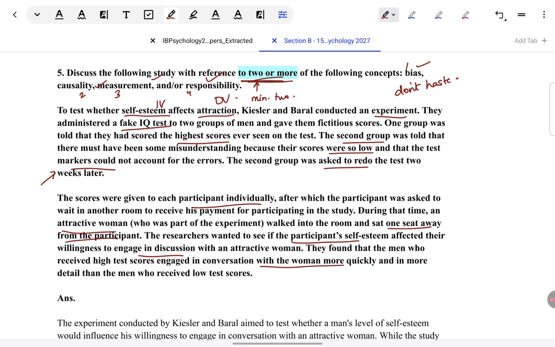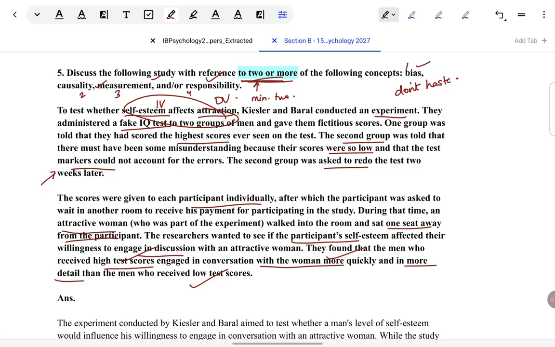And that is exactly what the results showed. So, what they were expecting, how self esteem will affect attraction, that is what has happened. Men who were experiencing high self esteem because of their high test scores started talking to the woman quickly, whereas those who had received low test scores took time to talk to her. And in fact, men who got high scores spoke in more detail also. They spoke for a longer time and about many more subjects with her than the men who had low self-esteem.